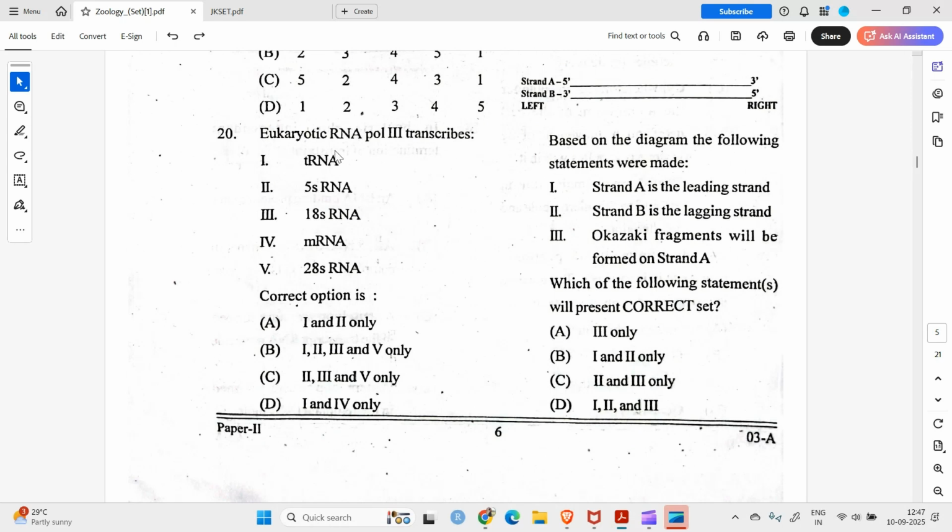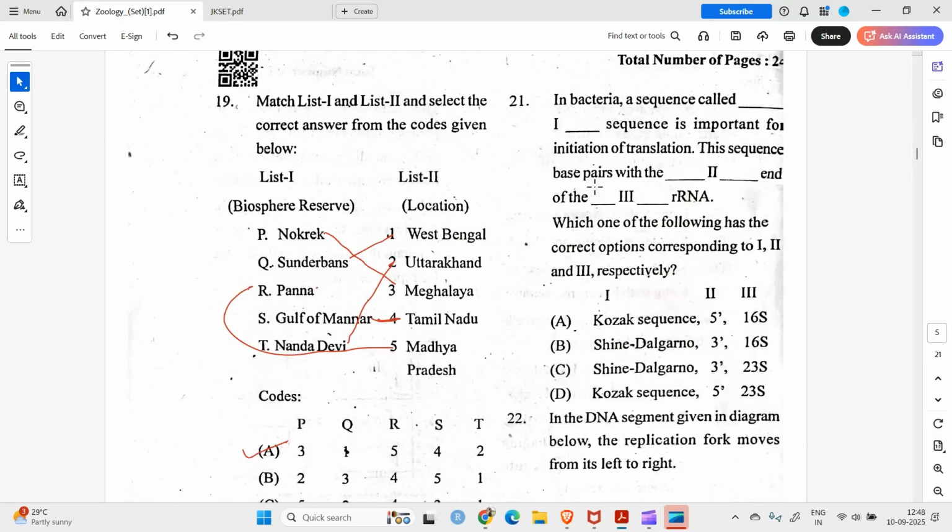Okay, question number 20. Eukaryotic RNA polymerase III transcribes tRNA, right? Yes. It also transcribes 5S RNA. And 18S, no. MicroRNA, messenger RNA, no. 28S RNA, no. So 1 and 2 only. Option A.